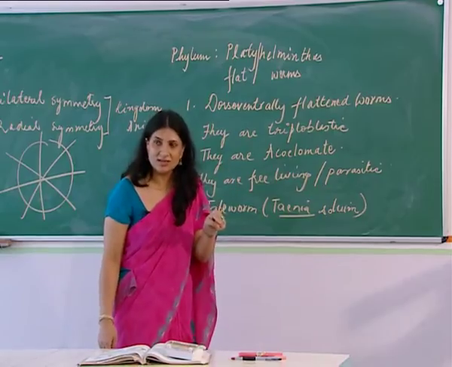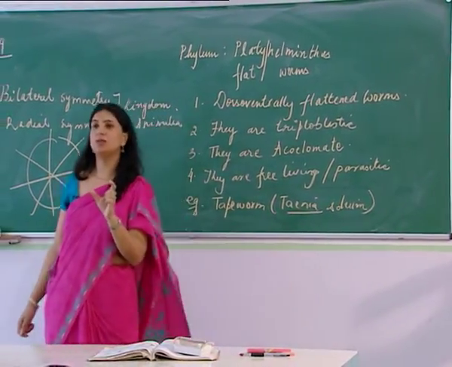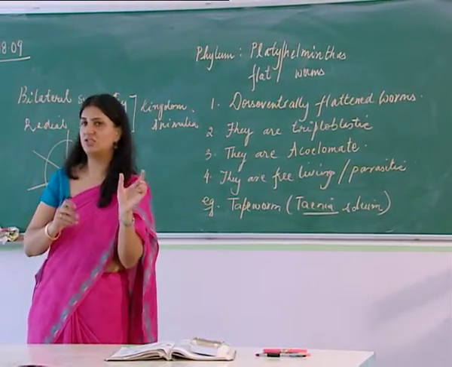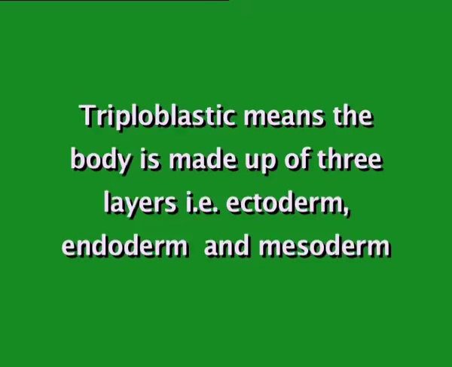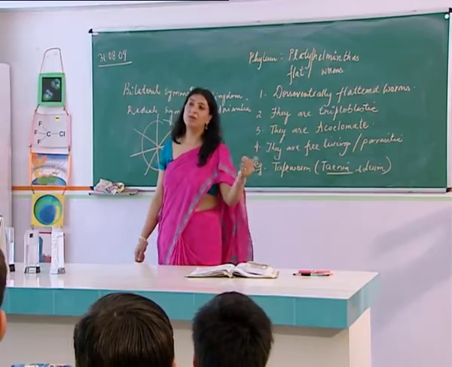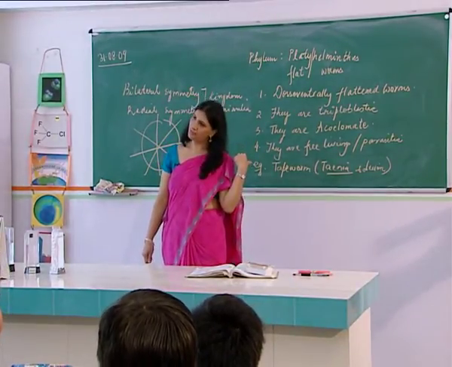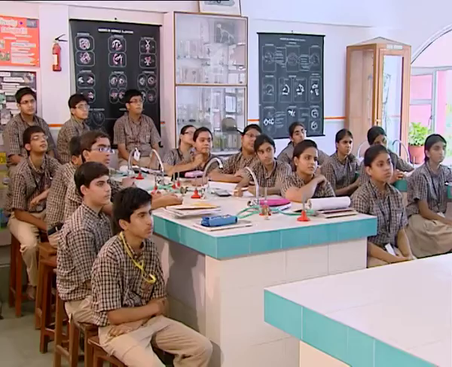We've just now discussed that when we are talking of diploblastic or triploblastic organization, as the word suggests, tri means 3, blastic means layers. So the body is made up of 3 germinal layers, and these are ectoderm, endoderm and mesoderm. If one of the layers is missing, then the organism will become diploblastic. Because all the 3 germinal layers are present here, it is called a triploblastic organization. Is that clear to everybody?